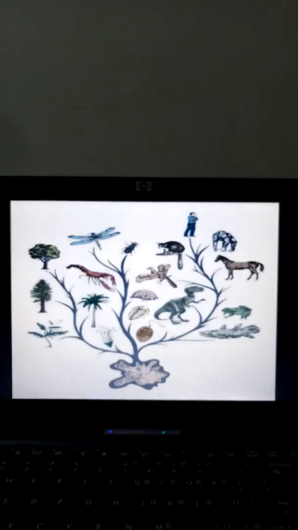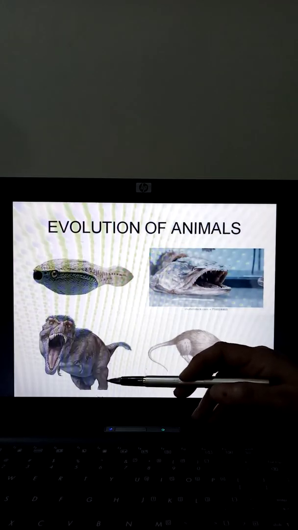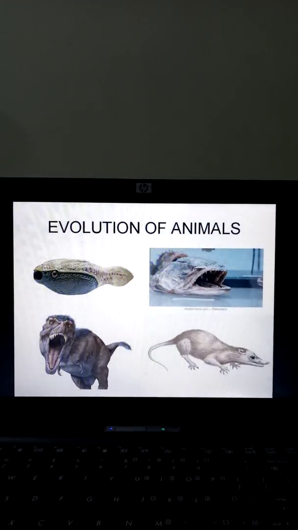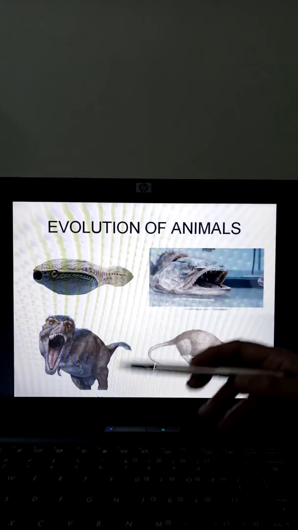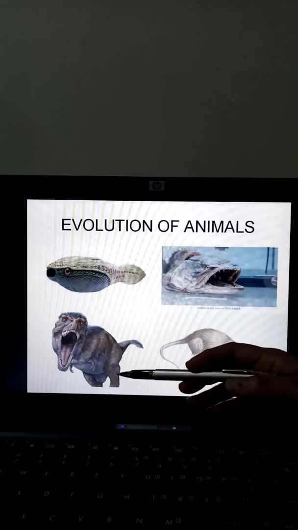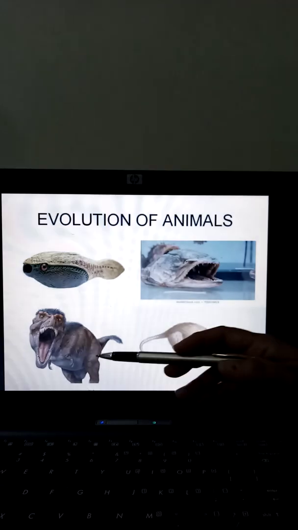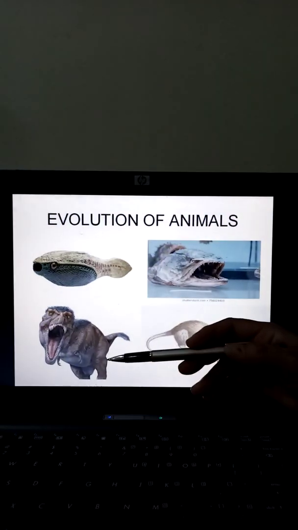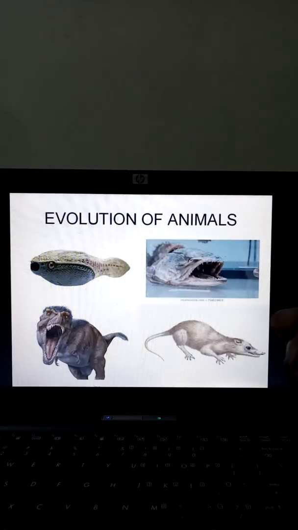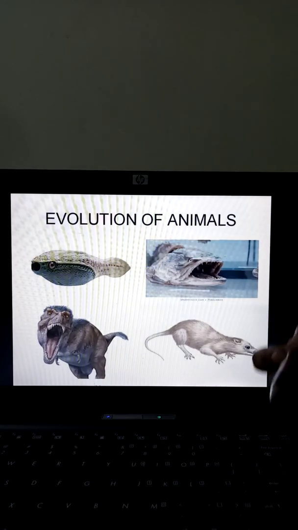Now, the next type of creatures were dinosaurs, reptiles. There was an era, the Jurassic era, where these types of reptiles were dominant. They were present all over the earth. This is Tyrannosaurus rex, which is the biggest dinosaur discovered. And these dinosaur reptiles were dominant at the time of the Jurassic era. Again, many scientists have different views about their end because of some happening. A meteor might have fallen, reduction of the food, or sudden change in their feeding habits.